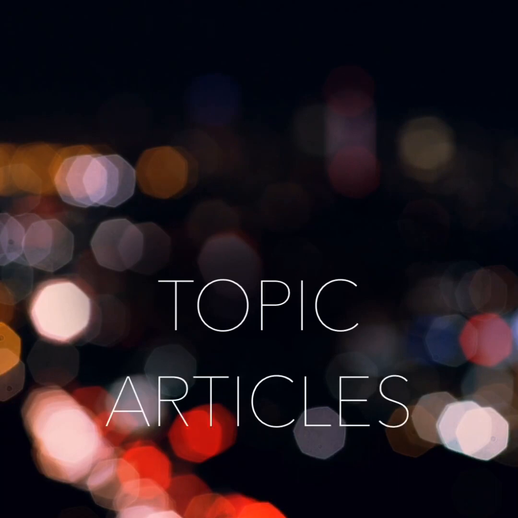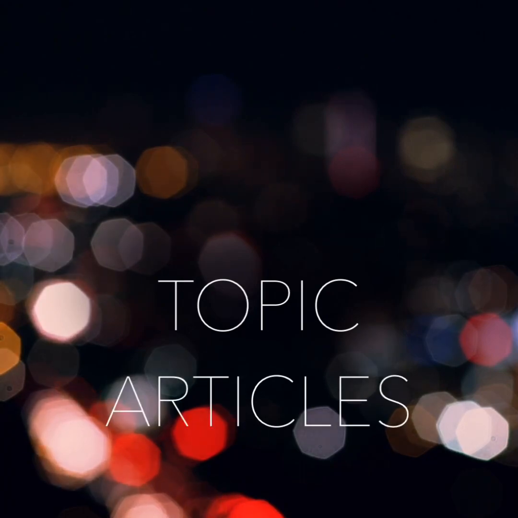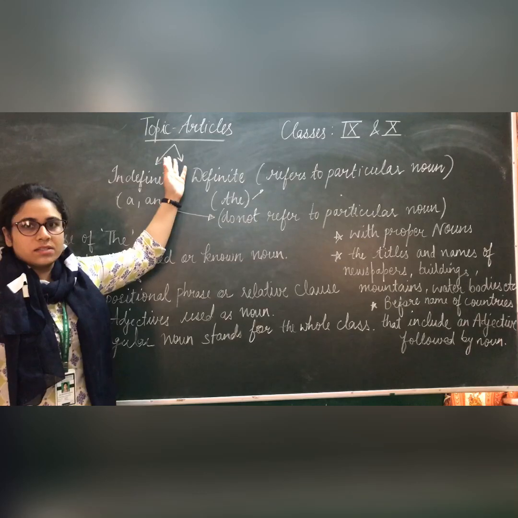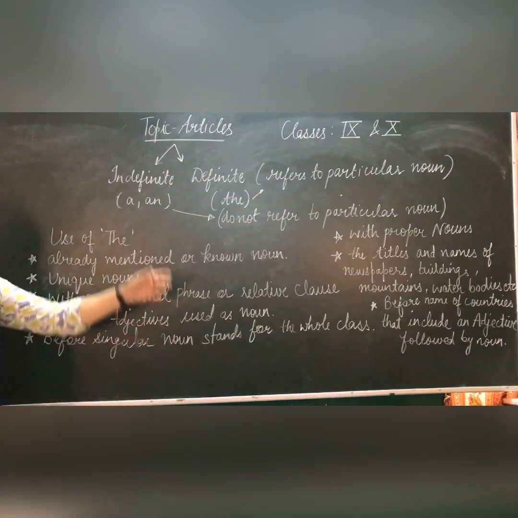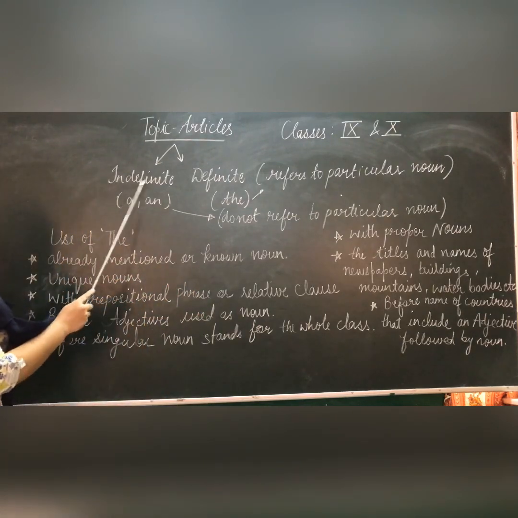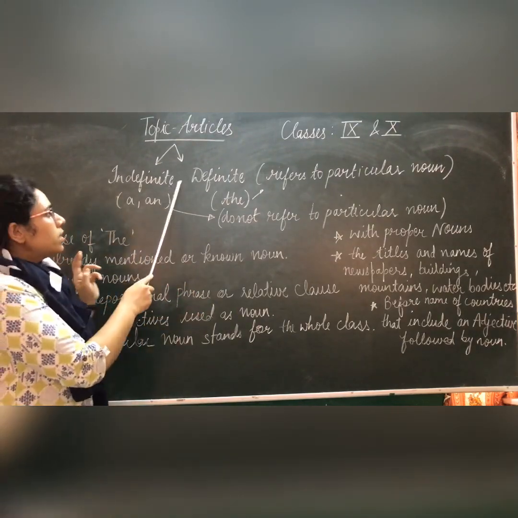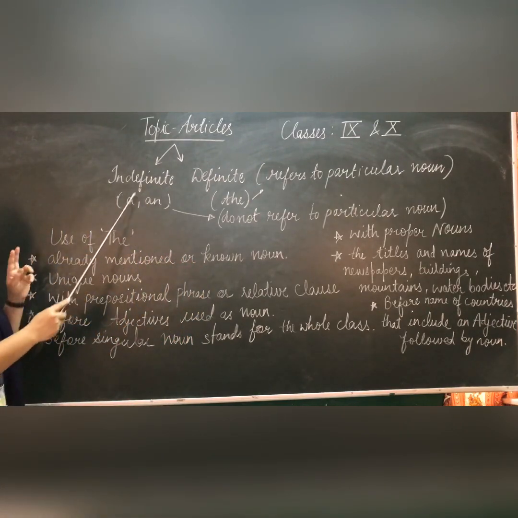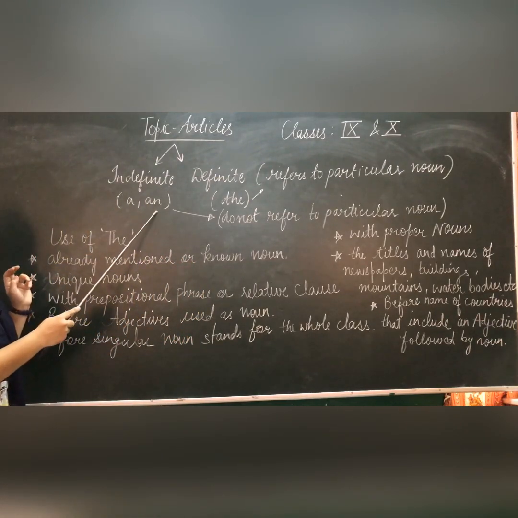In this video, I am going to explain the topic articles for classes 9th and 10th. As you all know, our topic is articles. Here we have two types of articles. The first one is the indefinite article and the other one is the definite article. The indefinite articles are two, that is a and an.